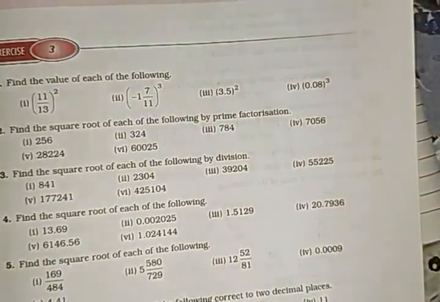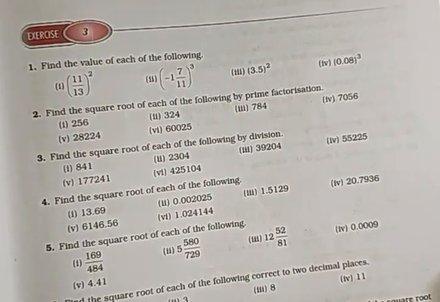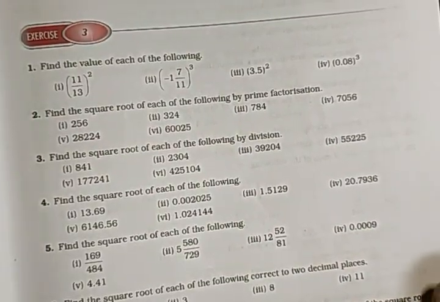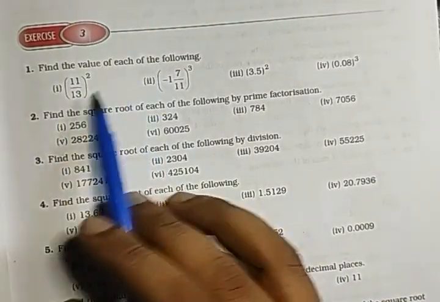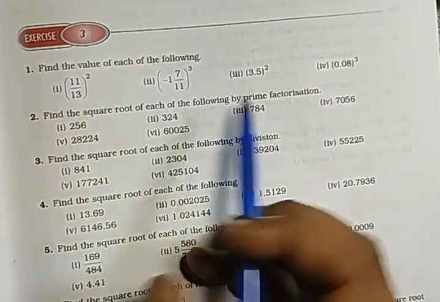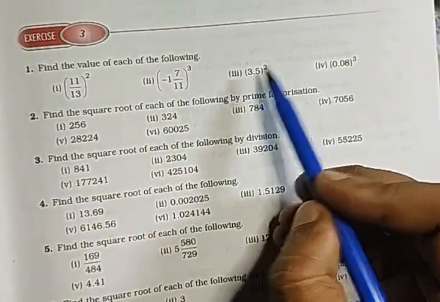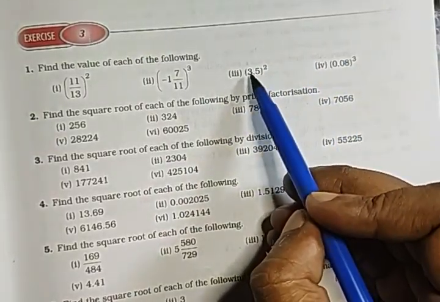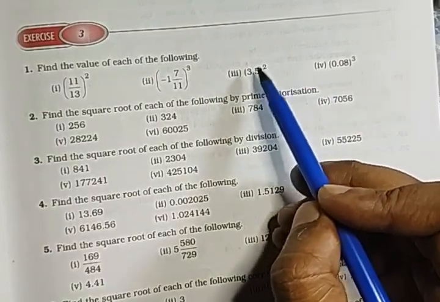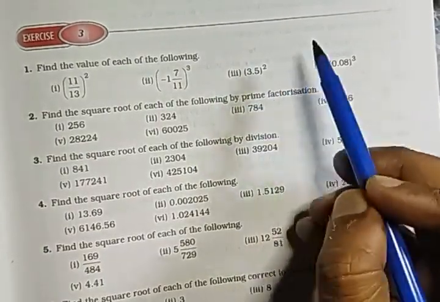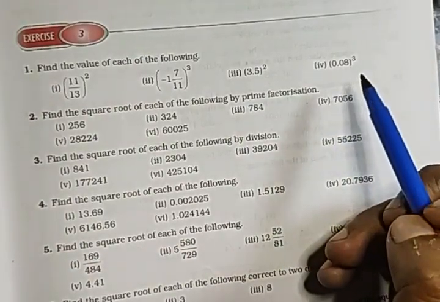Alright, so now you can start with exercise 3 of your book. Let us see how the questions are. Find the value of each of the following. You simply multiply 11 into 11 into 11 divided by 13 into 13 into 13. All this you can do. Here in this case, 3.5 into 3.5, don't go on multiplying. Take 35 divided by 10, then individually find out the squares and put it into fraction again, or put it into decimal once again.